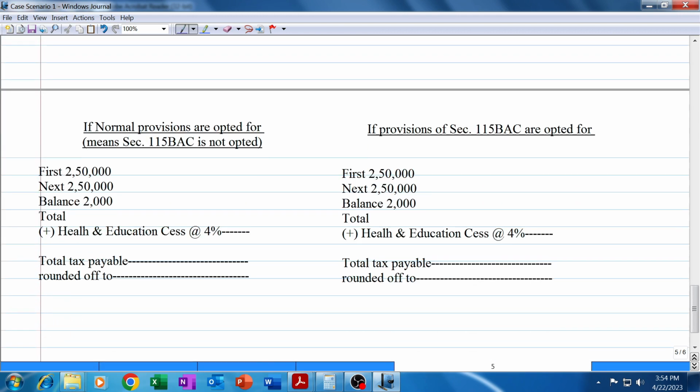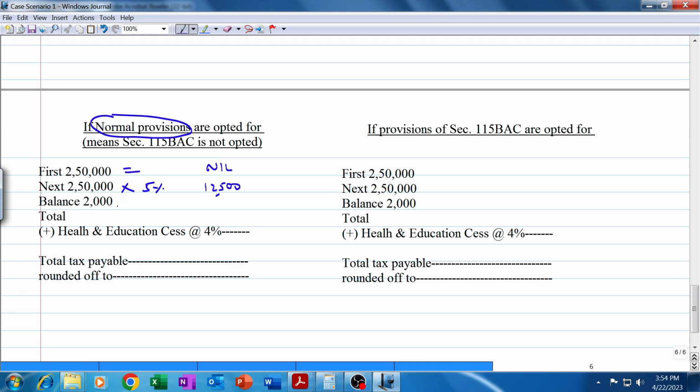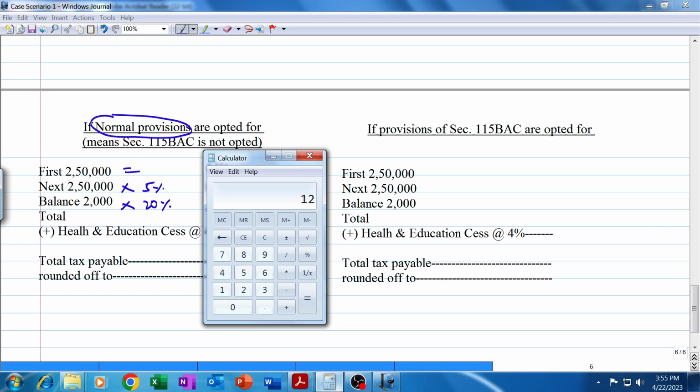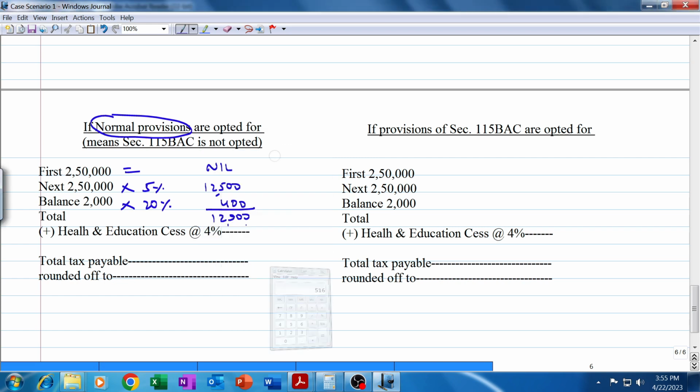5,02,000 is the income. In case normal provisions are opted for, the first 2 lakh rupees tax will be nil, the next 2 lakh rupees tax will be at the rate of 5%, 12,500, and the balance 2,000 out of 5,02,000 will be taxed at the rate of 20%, tax will be 400. Total will be 12,900 rupees plus 4% health and education cess. 12,900 into 0.04 will be 516 rupees. Total would be 13,416, rounded off to the nearest multiple of 10 rupees, 13,420.